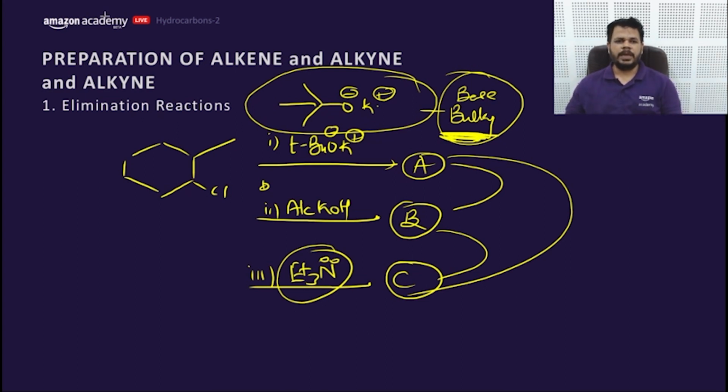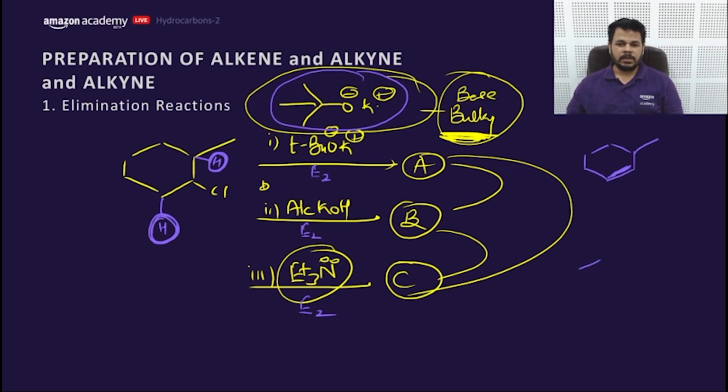This is a very good base. This is also a very good base, so this would be E2, E2, E2 only. But the product would be different. This tertiary butoxide is a very bulky base. So a bulky base cannot reach this hydrogen to form a Zaitsev product. It will take out this hydrogen and form the Hofmann product. That means in case of fluorine and bulky base, Hofmann would be the major product.